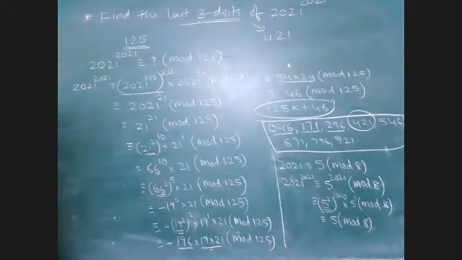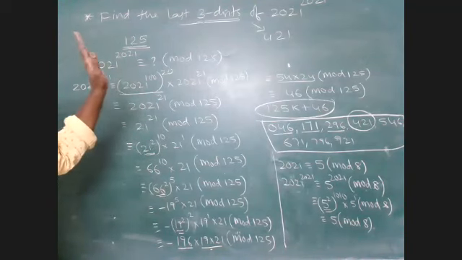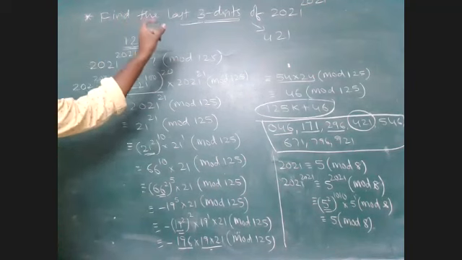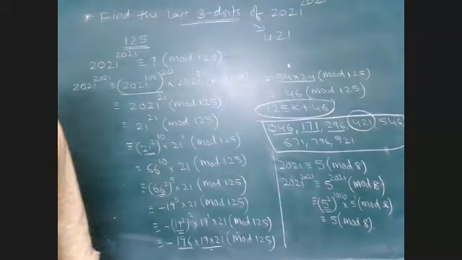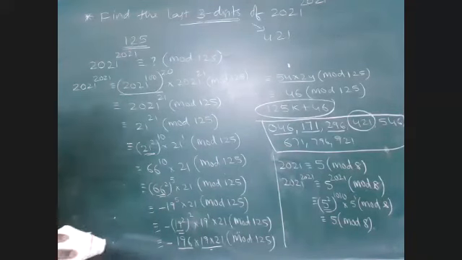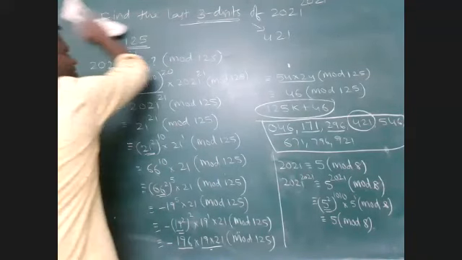That is it. So what you have to remember here is that to find the last 3 digits, we have to use 125 and 8. To find the last 2 digits, we have to use 25 and 4, like that. Okay.